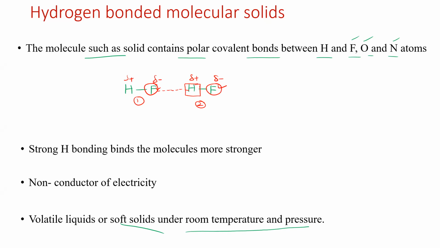Hydrogen bonded molecular solids have higher melting and boiling points than non-polar and polar molecular solids, due to the strong force of attraction between hydrogen and highly electronegative atoms such as oxygen, nitrogen and fluorine.